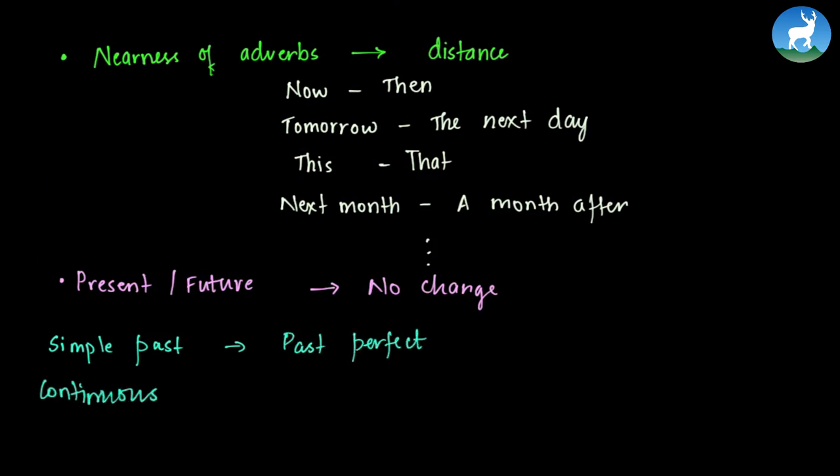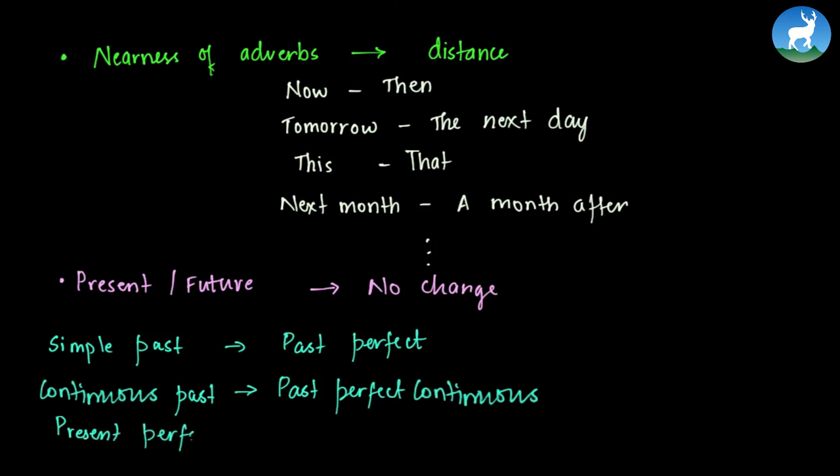In the case of past continuous tense, we change it to past perfect continuous tense. And if it is in present perfect tense, we change it to past perfect tense.